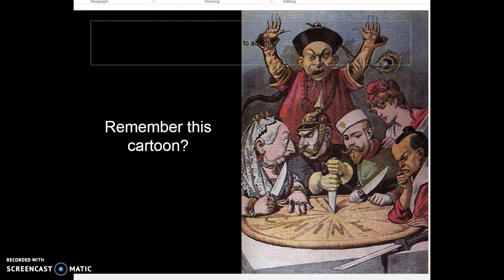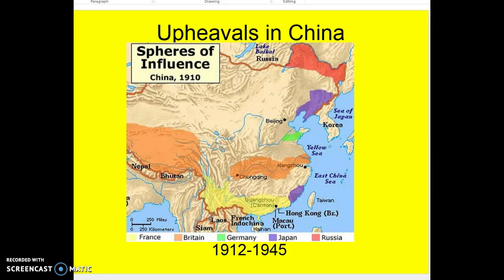Now, when we talk about the age of imperialism, we know that many of the Western European countries were going out and trying to gain valuable resources and wealth from other parts of the world, beyond the Americas. So where do they go to next? They go to places in Africa, India, and China. So as they're carving up China, they became spheres of influence.